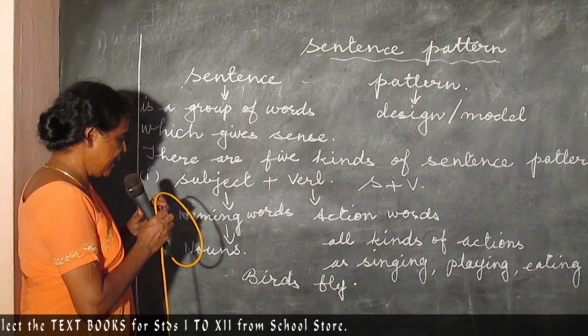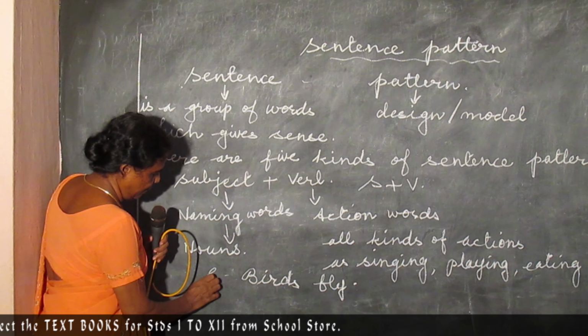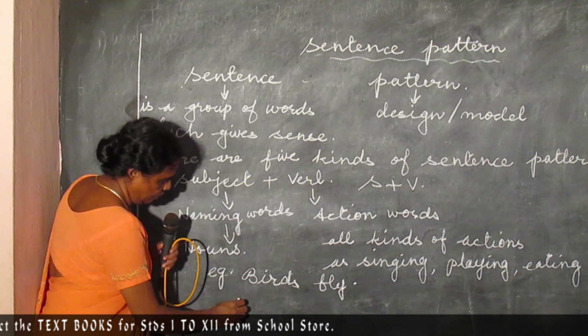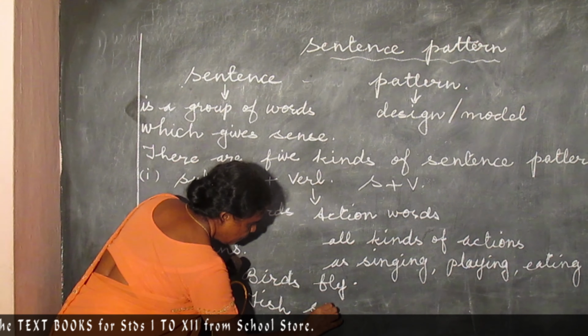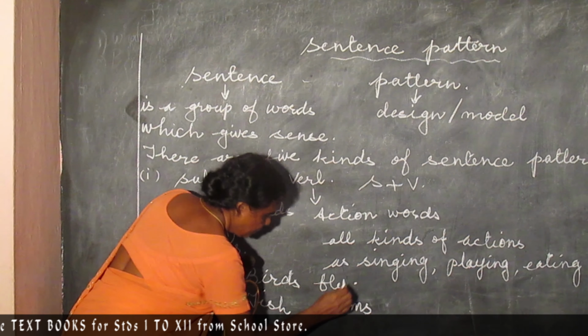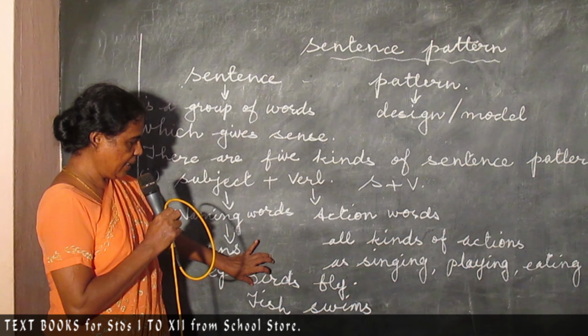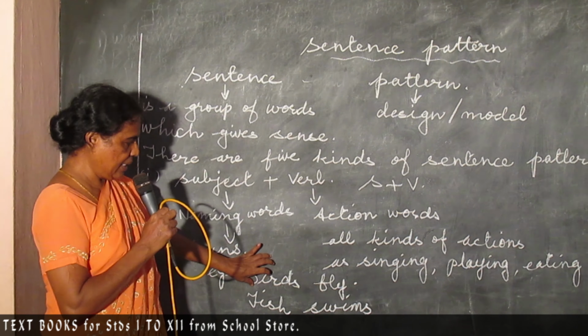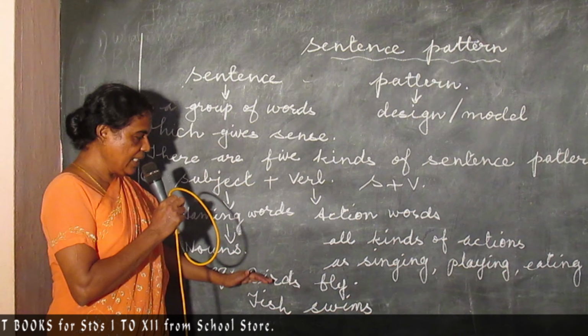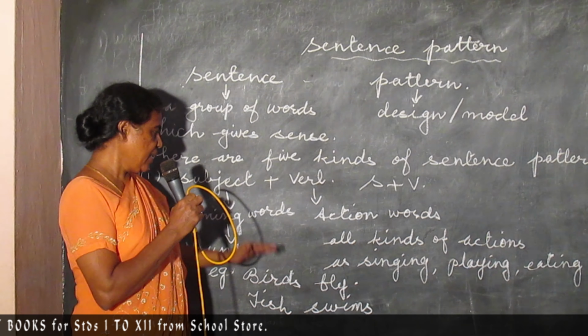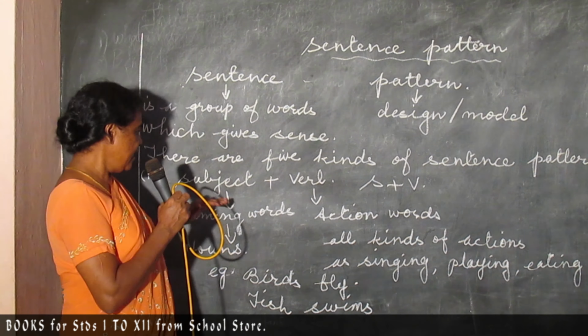You can make similar examples. Several examples can be made, like fish swims. Here you have birds as the subject, fly as the verb, fish as the subject and swims as the verb. So like this you can make several examples, and this is what is called the subject plus verb pattern, the first pattern.